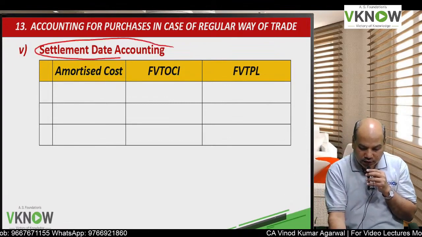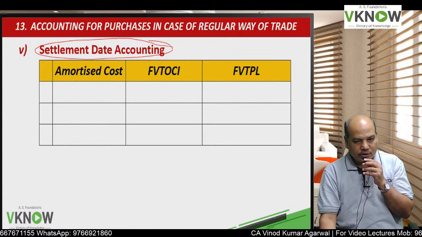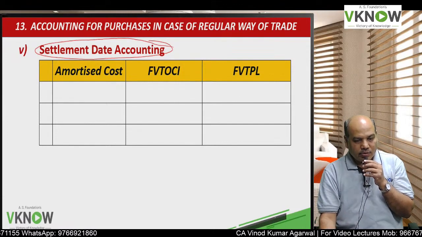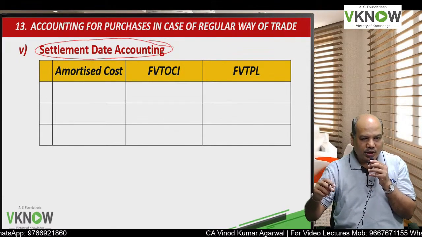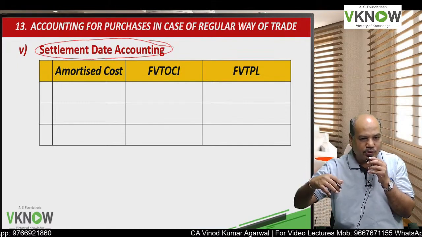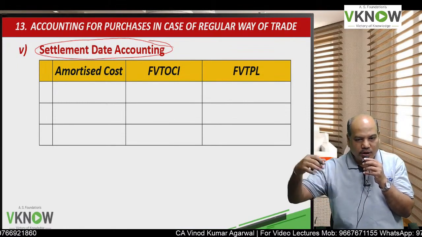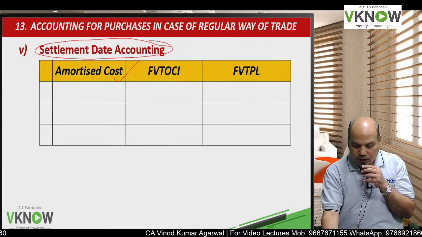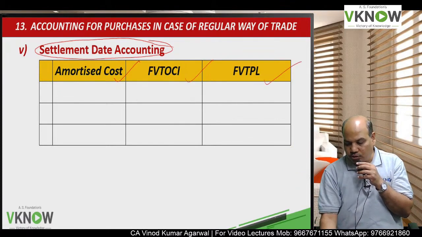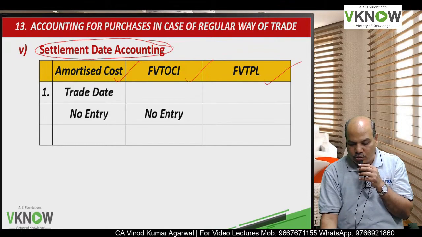Now we'll come to settlement date accounting. This is a little complicated because here we are not going to recognize the financial asset on the trade date in the books, but we are going to recognize it on the settlement date. So here also I will divide into three columns. First is amortized cost.